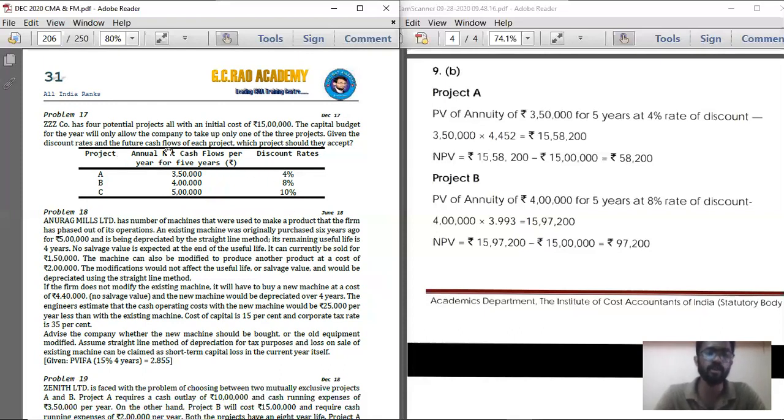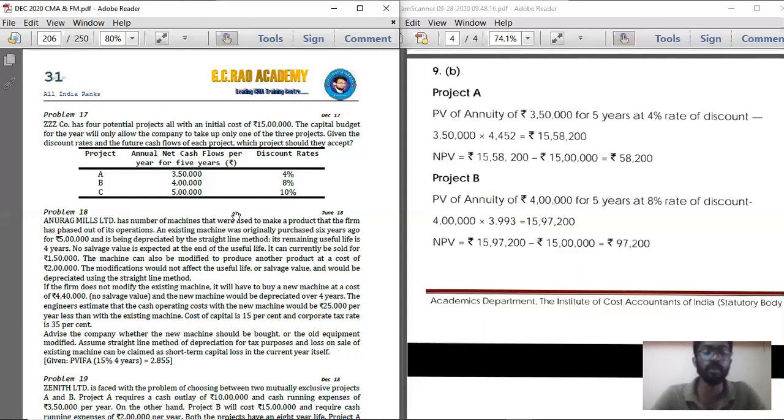So sir has copied those questions from the question papers and the suggested answer papers, and he has given those questions in the material. For capital budgeting, it is very important to cover examination problems, because sure shot, there will be 7 to 8 marks from the capital budgeting chapter. So it is very important to cover examination problems for this particular chapter.